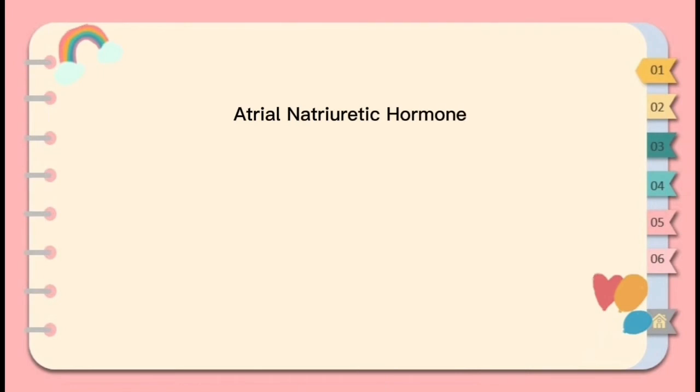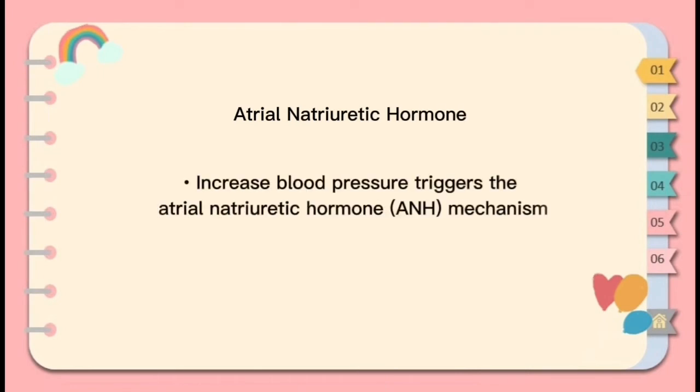And lastly, the atrial natriuretic hormone. An increased blood pressure triggers the atrial natriuretic hormone or ANH mechanism. ANH is secreted from cardiac muscle cells in the right atrium of the heart when blood pressure in the right atrium increases above normal. ANH acts on the kidney to decrease sodium ion reabsorption. Therefore, sodium ion remains in the nephron. Water moves by osmosis in the nephron towards the sodium ion. This increases urine volume while reducing blood volume and blood pressure.